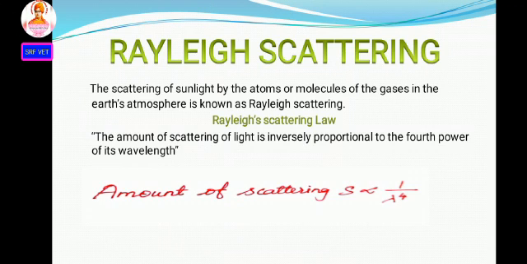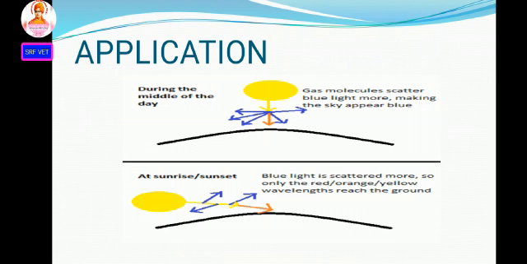Then, application of Rayleigh scattering law. Did you know why the sky appears blue? When sunlight passes through the atmosphere, the blue color is scattered to a greater extent than the red color. Blue color is scattered more compared to red color. That's why during the daytime the sky appears blue.